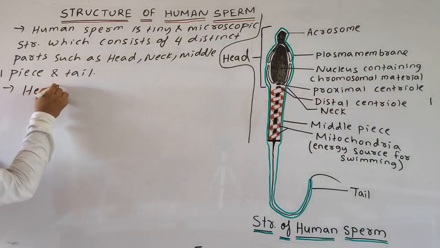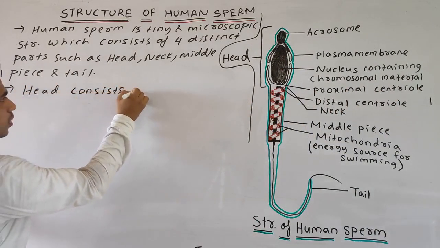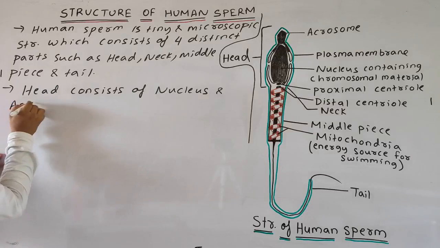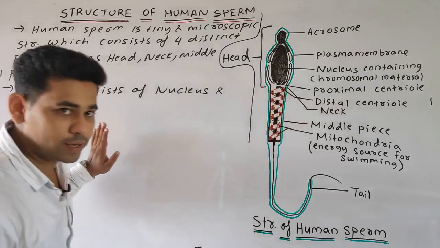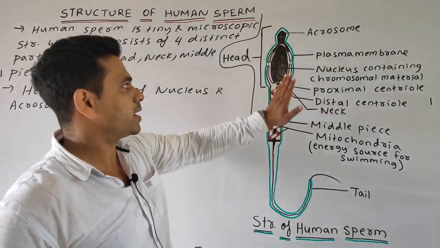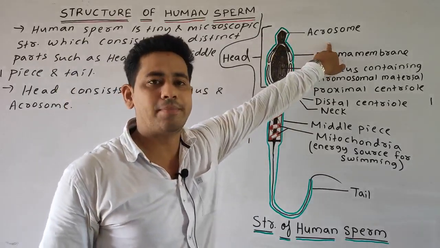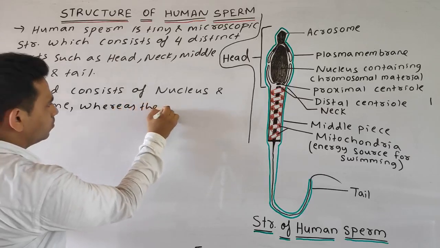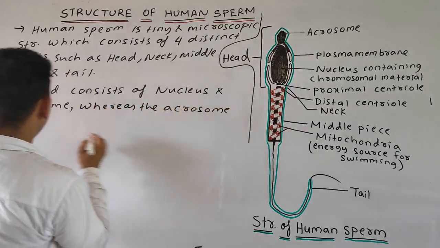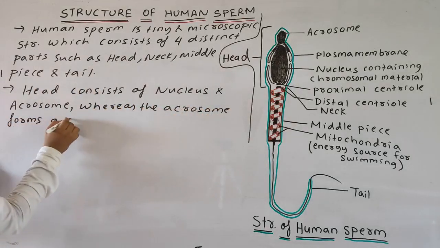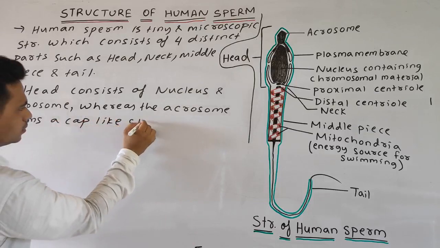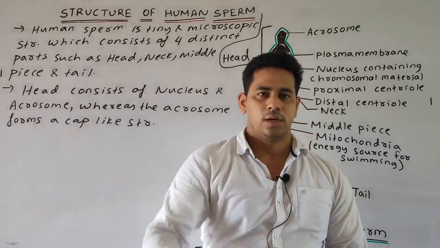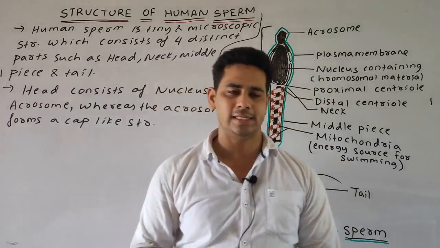The head consists of the nucleus and acrosome, and the acrosome forms a cap-like structure.